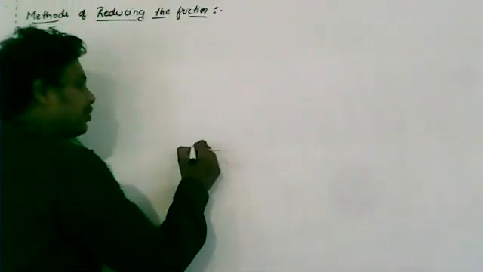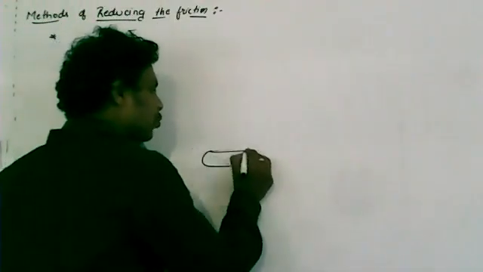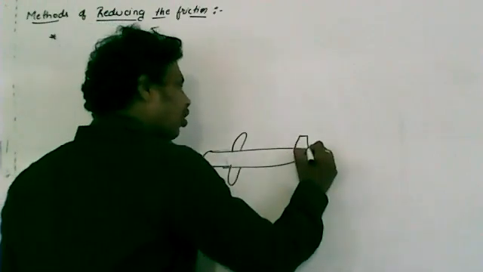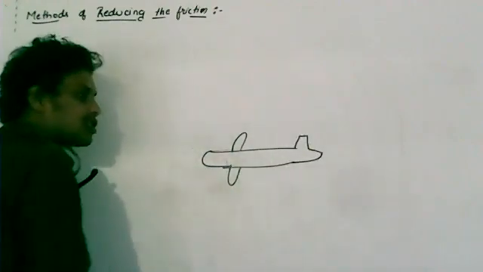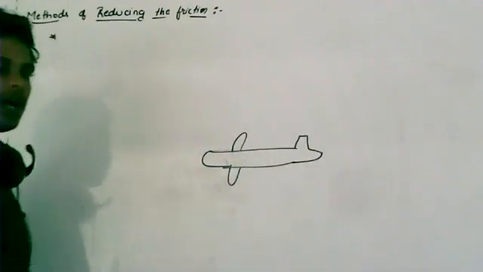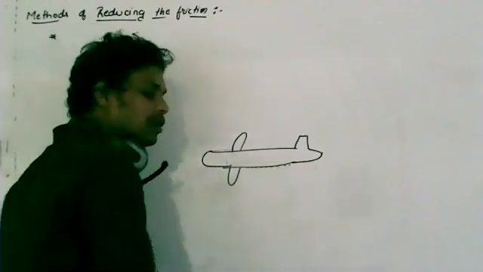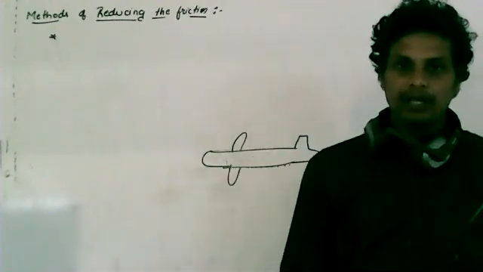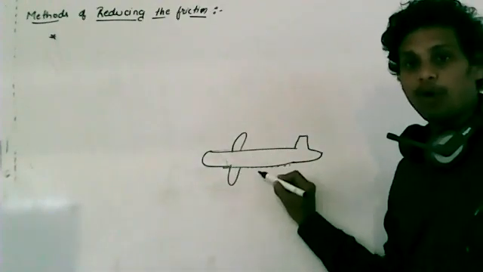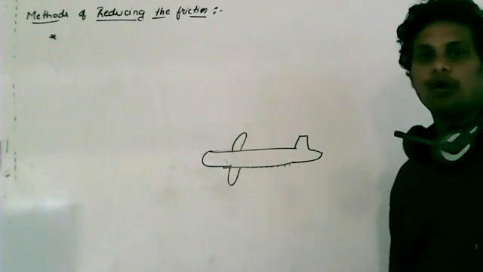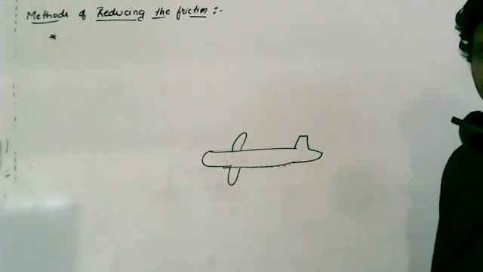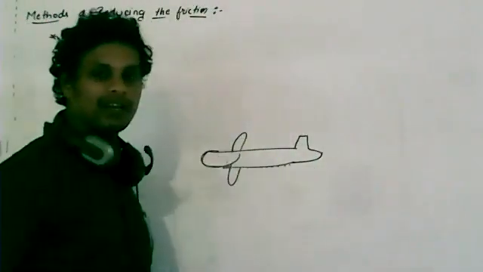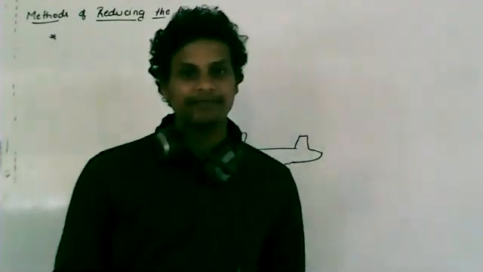For example, if the surface of the aeroplane or the sports cars is not smooth, clear, and if it has some rough surface, then whenever it is moving faster, because of that fast moving, there will be more friction, and because of friction there will be more loss of heat energy. If there is more loss of heat energy, then the body of the aeroplane as well as the cars will get heated up quickly.